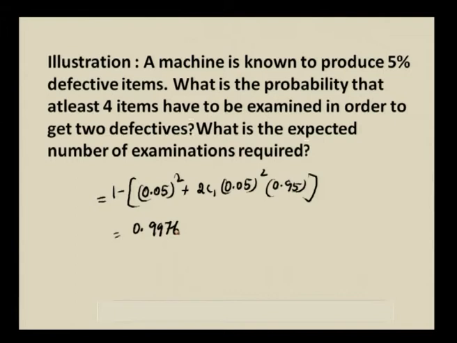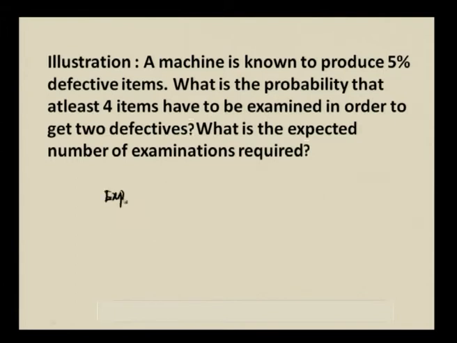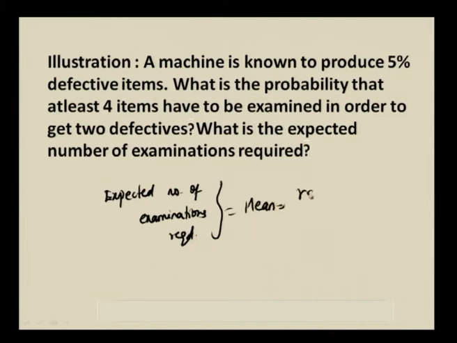And in this same question you are asked to find the expected number of examinations required. The second question, expected number of examinations required, is nothing but the mean. Mean is equal to r q by p square. What is r? r is 2, q is 0.95 and p is 0.05 whole square, and the answer comes to be equal to 38. So, based on the discussions about the problems worked out, we can do this exercise.